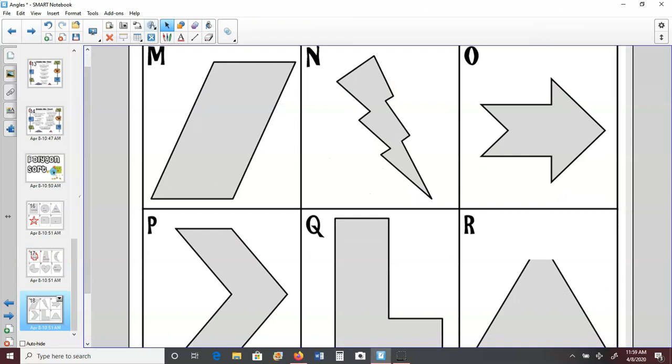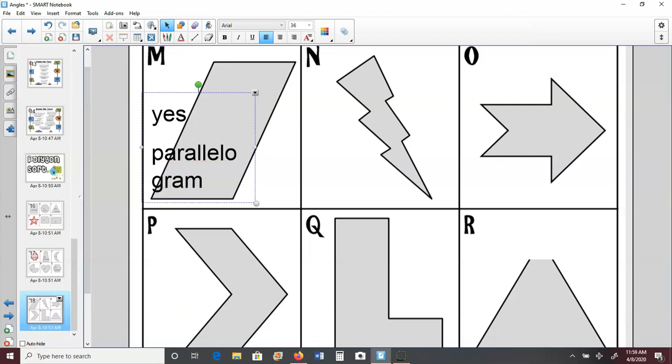All right, last one, last page. Letter M, is this a polygon? It's all closed up, flat figure, straight sides, so yes. Does it have a special name? Careful with this one. It looks like a rectangle, but it does not have perfect right angles. So this was mentioned in the video. It has 2 sets of parallel sides, so it is a parallelogram. A parallelogram. It's a big, long word. Or we could have just called it a quadrilateral.